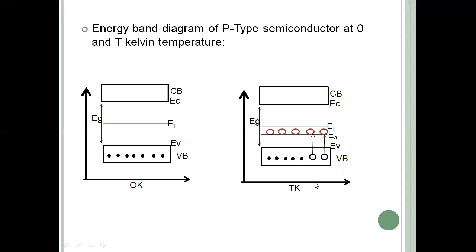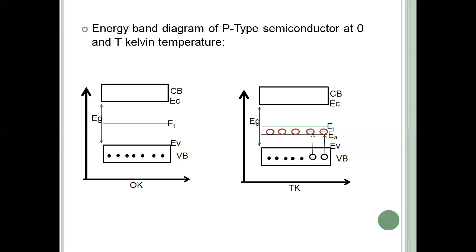So what are the 3 different conditions we got for the 3 semiconductors? For I-type, at low temperatures, the number of electrons in the conduction band is equal to the number of holes in the valency band. For N-type, the number of electrons in the conduction band is equal to the number of positively ionized atoms in the donor level. For P-type, the number of negatively ionized atoms in the acceptor level is equal to the number of holes in the valency band. These are the 3 different conditions which are further used for the derivation of carrier concentration of different semiconductor materials.